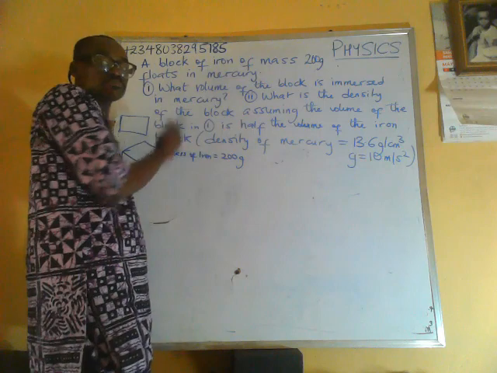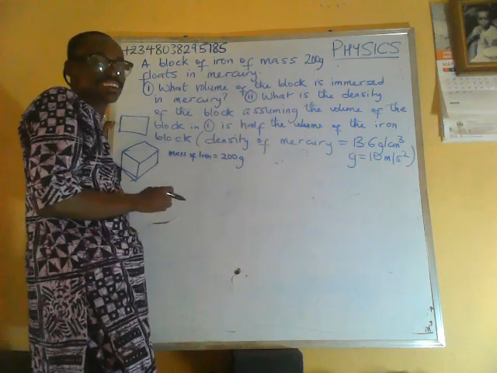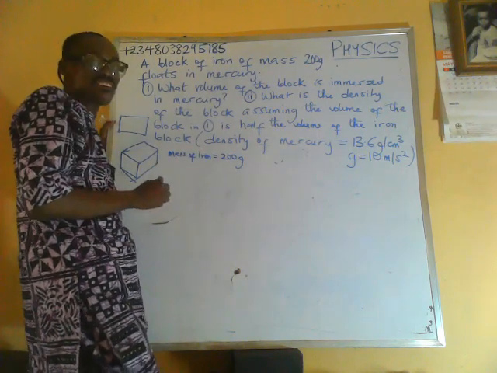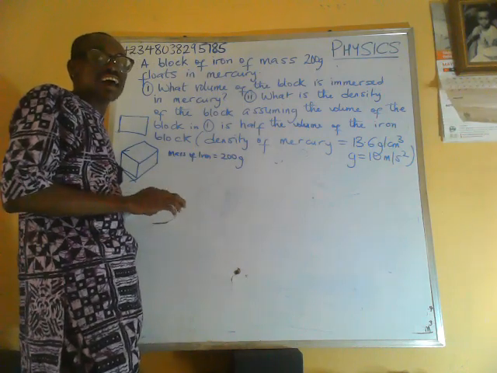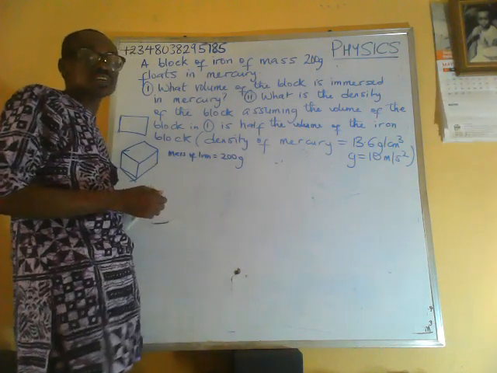It floats in mercury. One thing we know about mercury: it is a liquid that has a very high density, higher than that of iron. So iron is going to float in mercury.